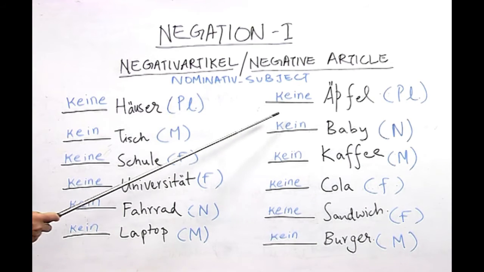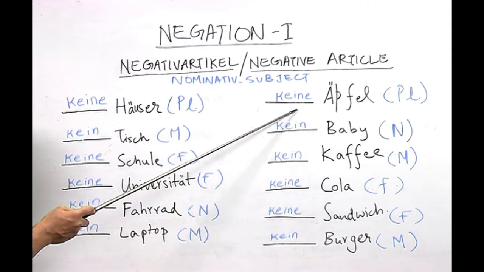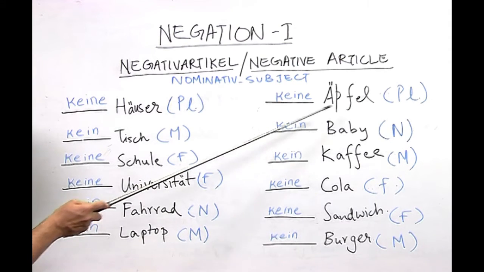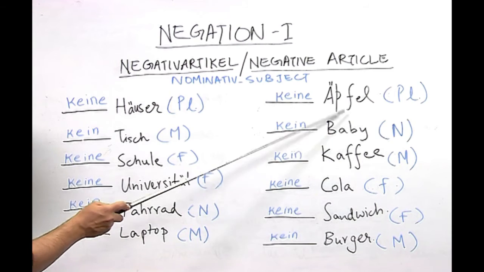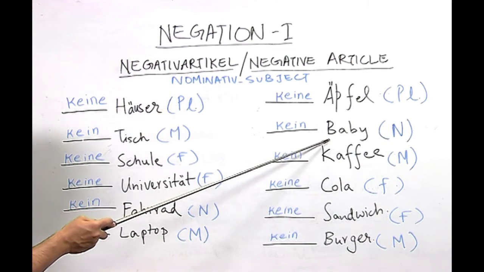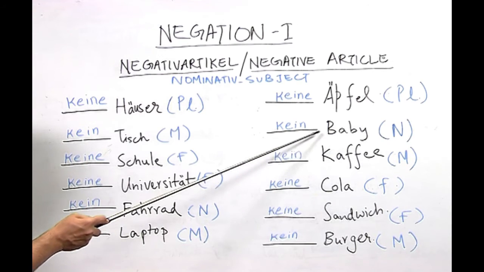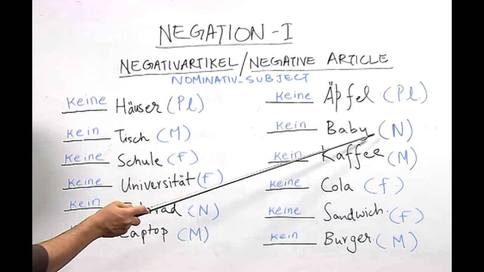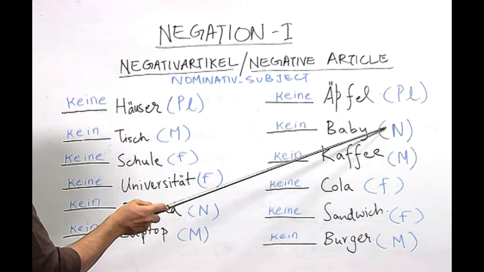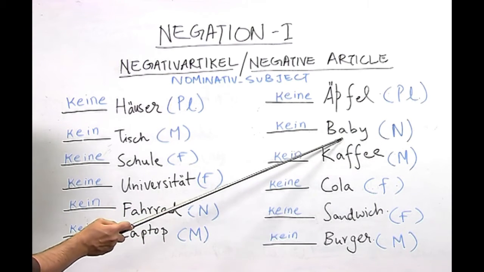Now moving on to the other nouns. You are familiar with this noun Äpfel, and our first student wrote the correct negative article for this plural noun, which our second student wrote, which is keine. Our student then wrote the correct negative article for the word Baby, which is kein, and our second student wrote the article for this noun, which is neuter, which is das Baby.